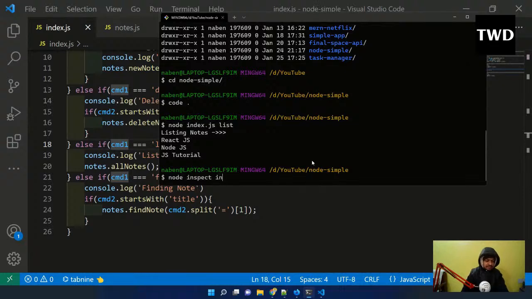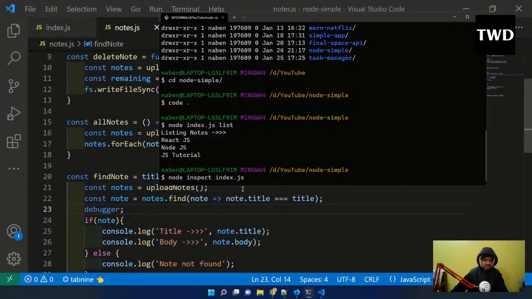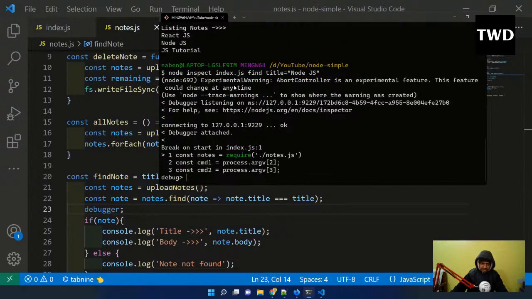Okay, so I have to use this inspect word, then index.js, and my debugger is in this find. In this, the debugger is there. So I have to do index.js, and then after that I have to do the same command. The only thing which is different is that I have to use inspect before this. So I will do inspect find, and title. Let us give anything which is really there, so node.js title is there, and run it. See, a different kind of thing has run, and I am getting this debug.